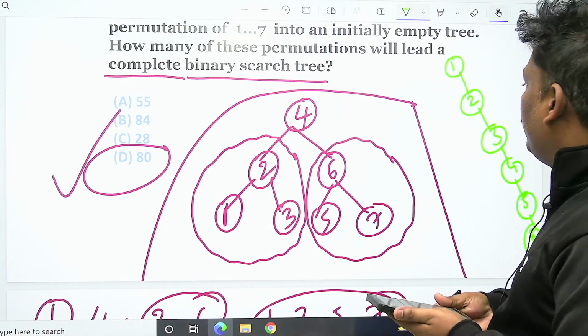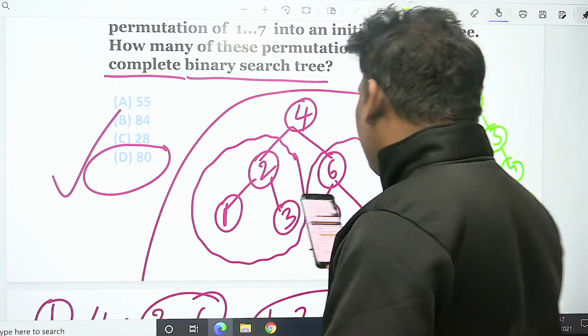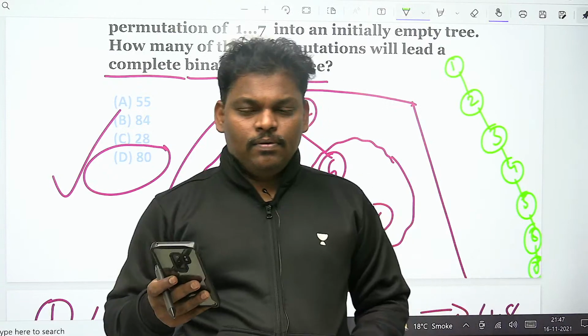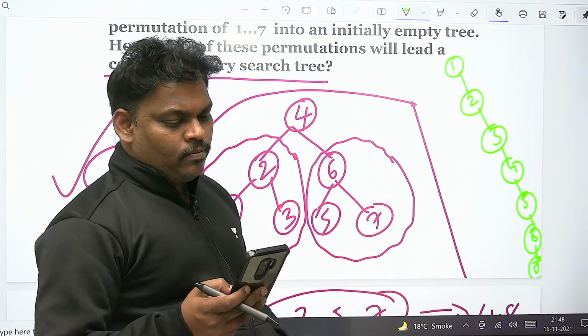For 7 elements, to get this kind of BST, how many possibilities are there? In one exam, they asked a question like this.